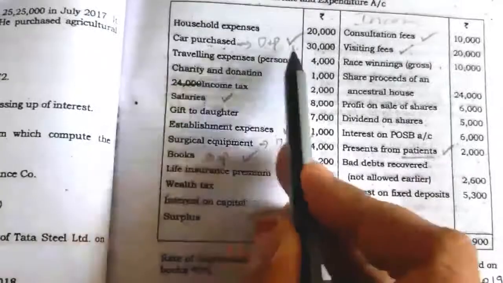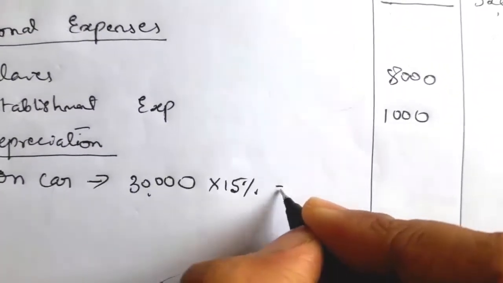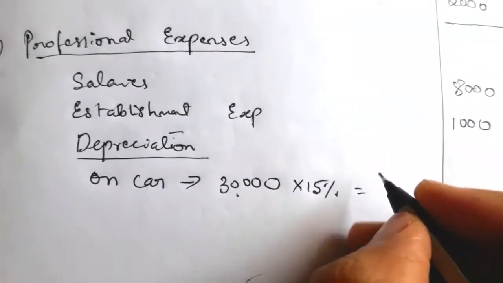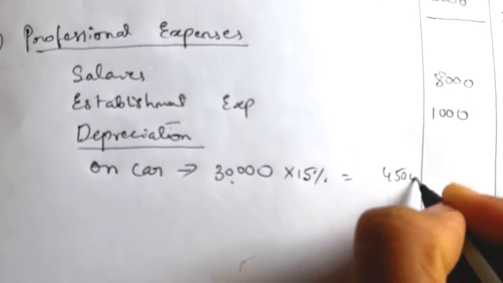After that we have to check whether the date of purchase is given. Here the date of purchase is not given, so we have to calculate the full depreciation. So 30,000 into 15% is equal to rupees 4,500. Then next, we have to calculate depreciation on surgical equipments.